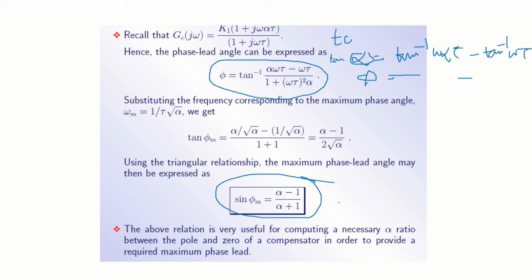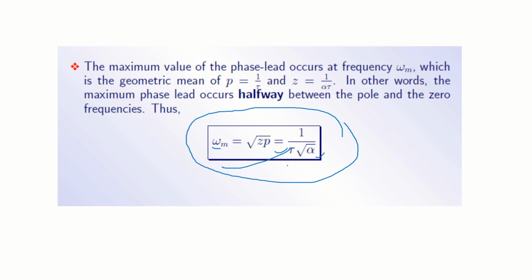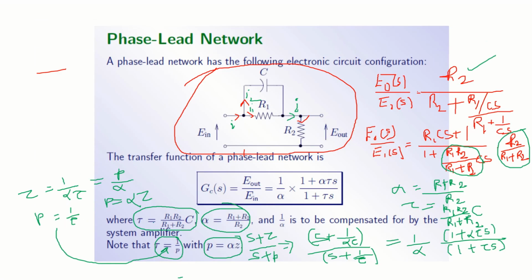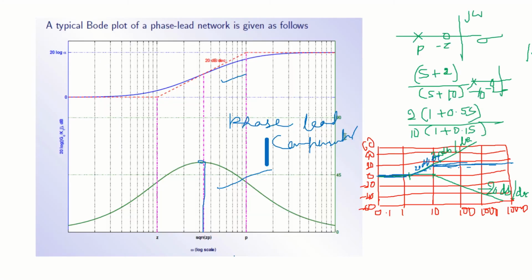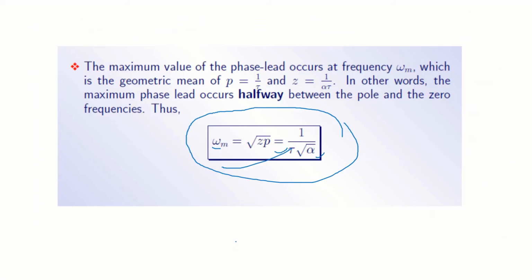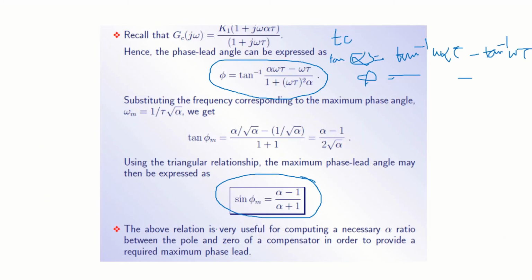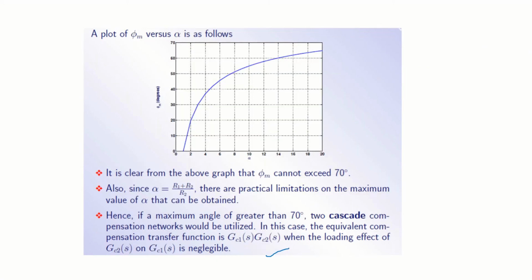So this relationship, again you remember, this one, very important, and tau is equal to 1 by omega m root alpha, and p is equal to alpha z. Very useful for computing a necessary ratio between the pole and zero of a compensator in order to provide a required maximum phase lead. It's simple mathematics, that's the thing.